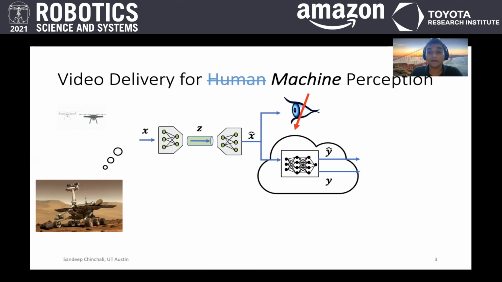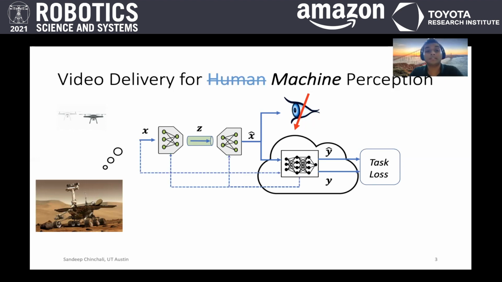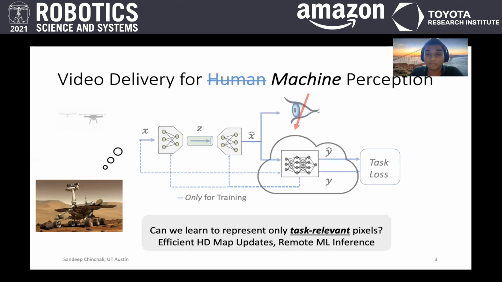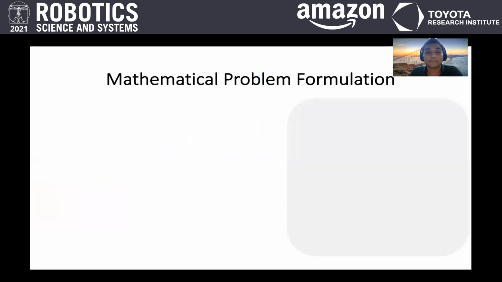So the approach we advocate in this paper is to use the task loss and use that to design or co-design how we learn how to represent, encode, and decode task relevant but salient pixels in a complex scene. And this will allow us to do efficient updates of HD maps and remote ML inference tasks in robotics.